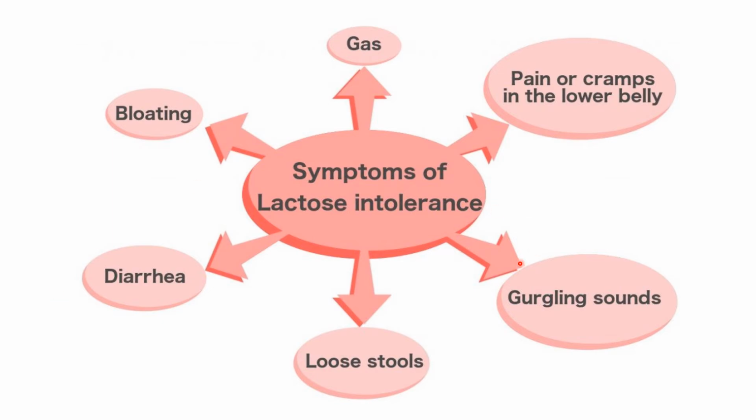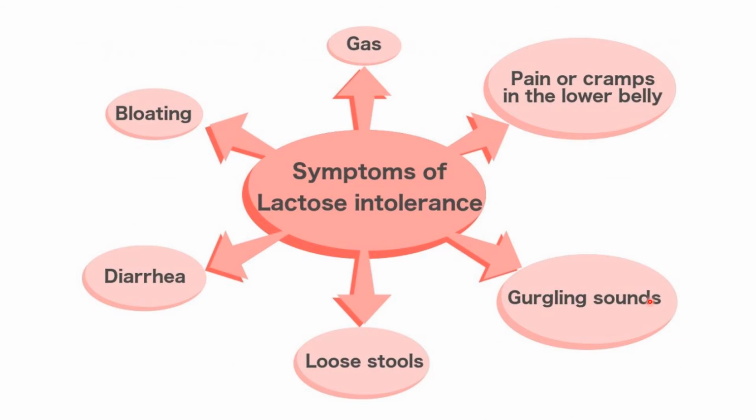Now this slide shows you that an individual who is suffering from lactose intolerance or enzyme lactase deficiency can present with these signs and symptoms. Usually they will give a history of, first of all, the consumption of milk or dairy products, followed by abdominal distension, diarrhea, abdominal cramps, bloating, gas, passage of flatulence, that is the gases, and increased gut sounds.